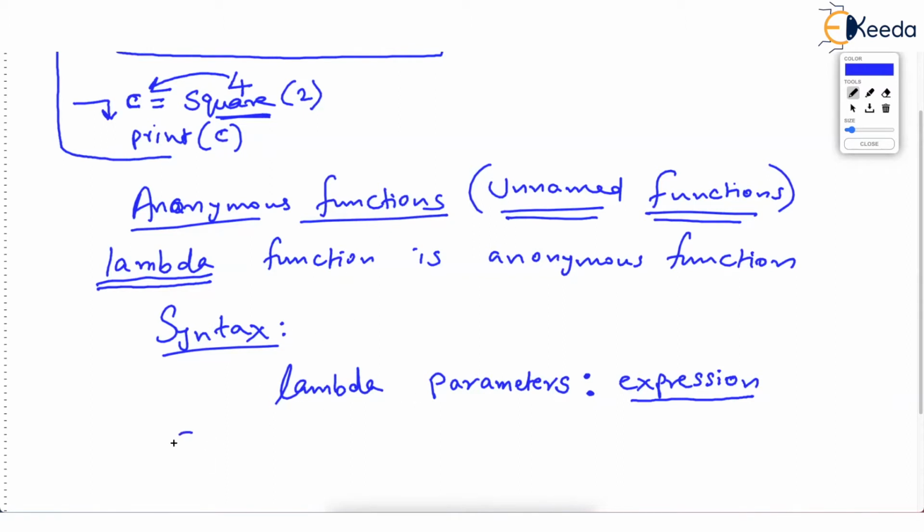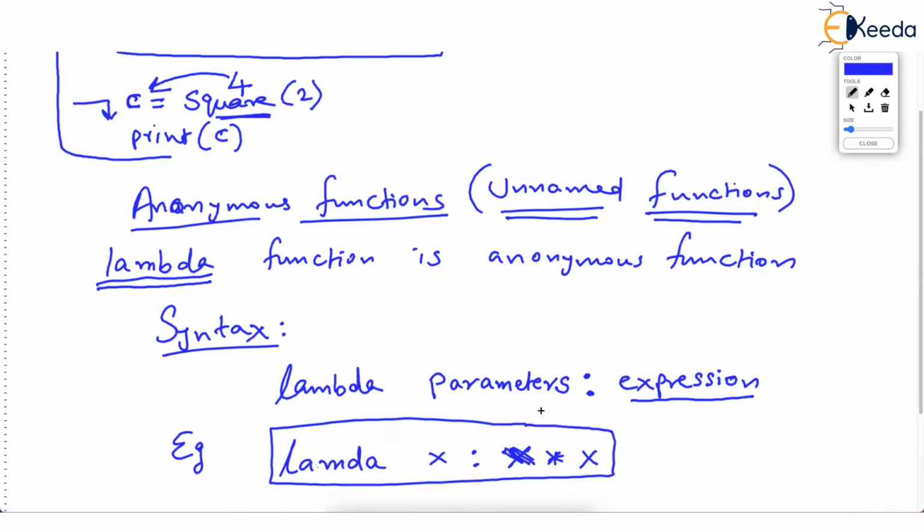Now, as an example, check this lambda function. Just imagine this lambda x colon. So x is the parameter. And the expression is x into x, x multiplied by x. This is called unnamed function.